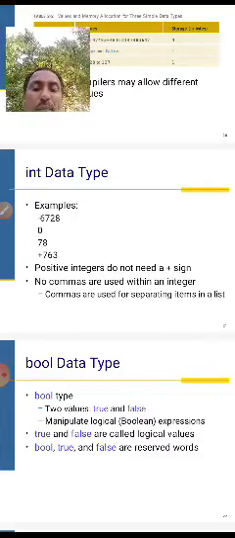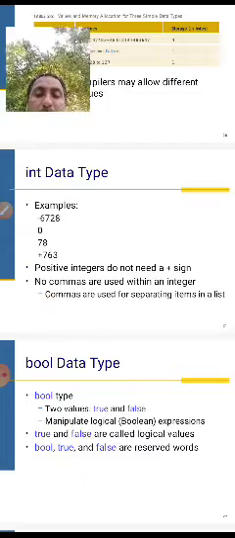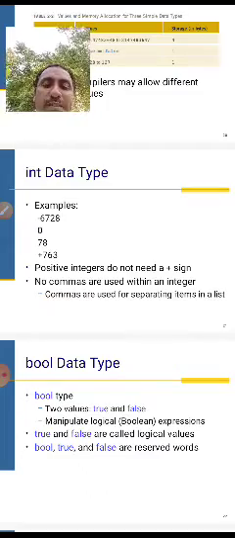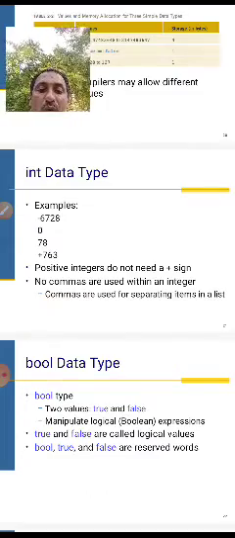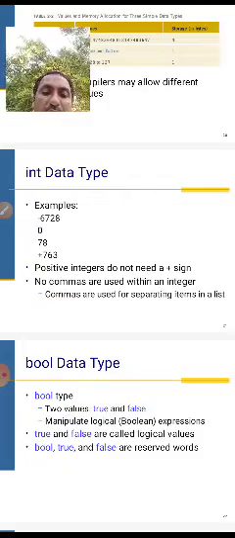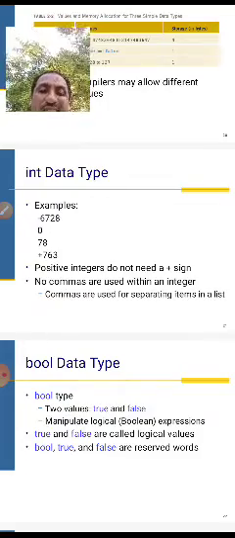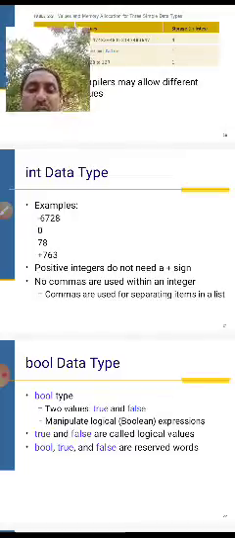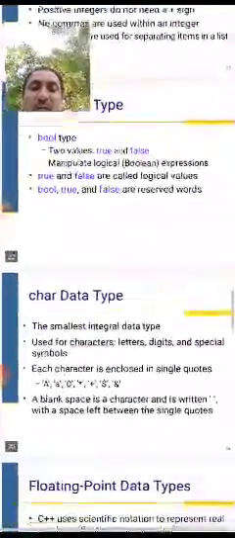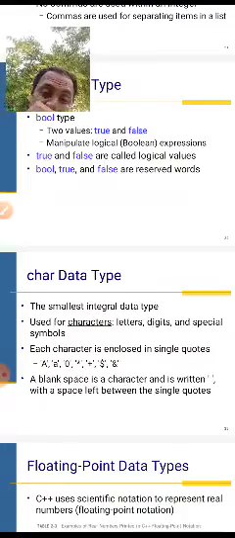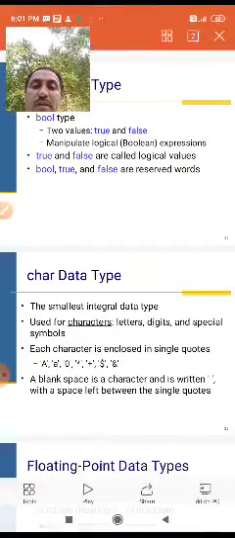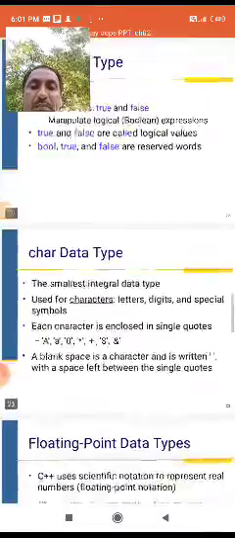There are 2 values, true or false. Manipulating logical Boolean expressions gives true or false, called logical values. Boolean true and false are reserved words. This is called the Boolean values. And char data types.